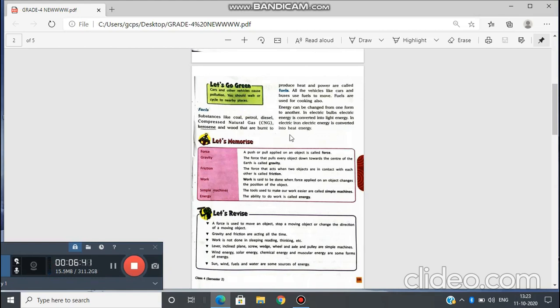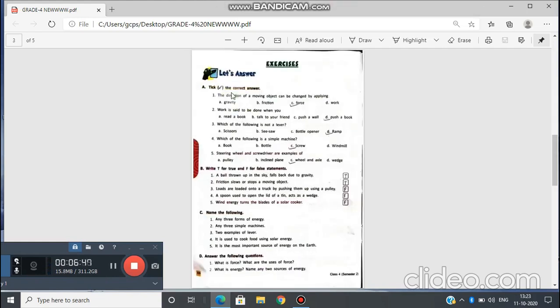Okay, learners, now we will do the exercises of this chapter. Pick the correct answer. The direction of a moving object can be changed by applying gravity, friction, force or work. What is the right answer? Tell me. Yes, force.